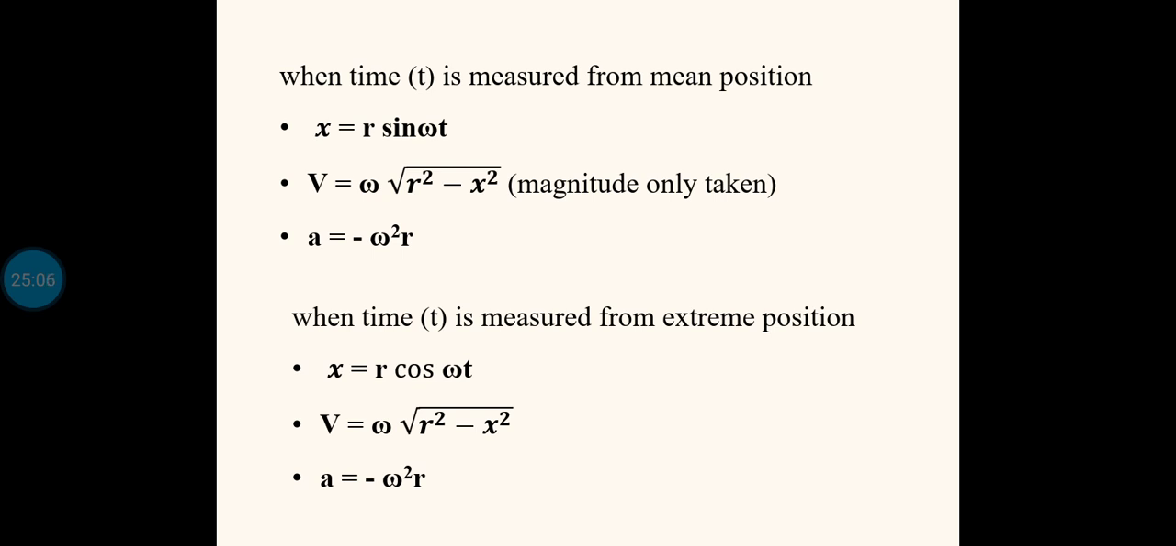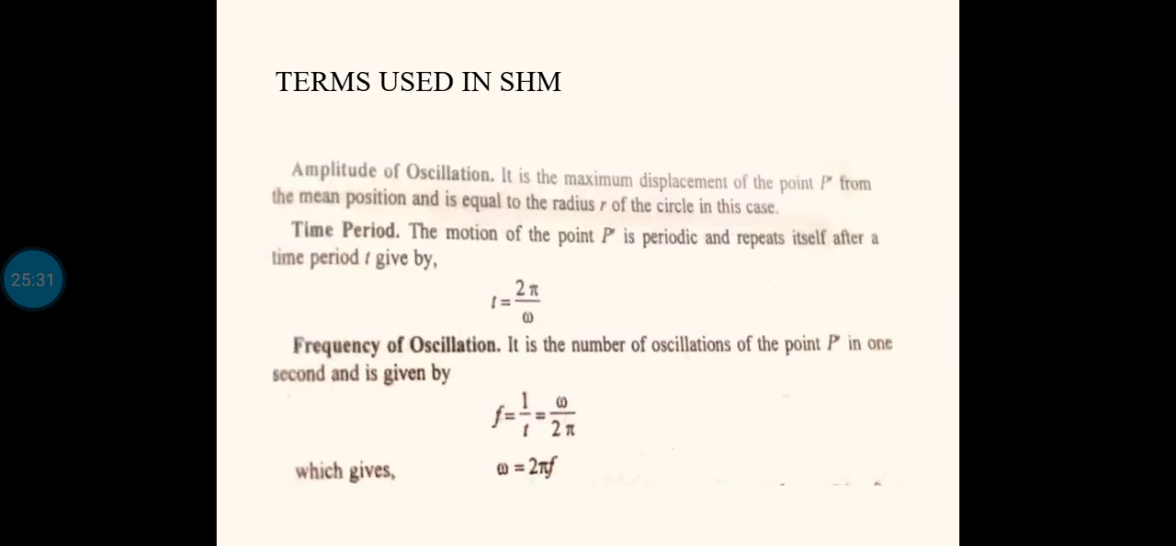If the time is measured from the mean position, or if p dash is starting from the center point O, and we are talking about the movement of point p dash along the vertical axis, then the displacement equation is x equal to r sin omega t. Otherwise, if we are talking about the horizontal movement of the point p dash, then the displacement equation is x equal to r cos omega t.